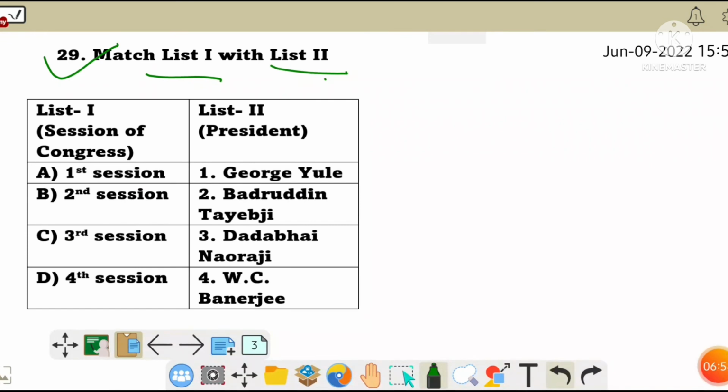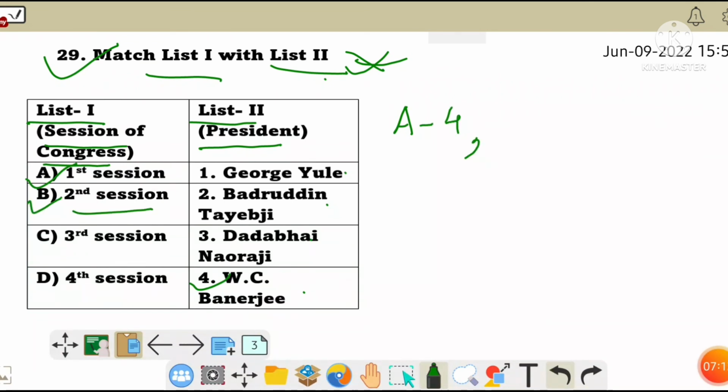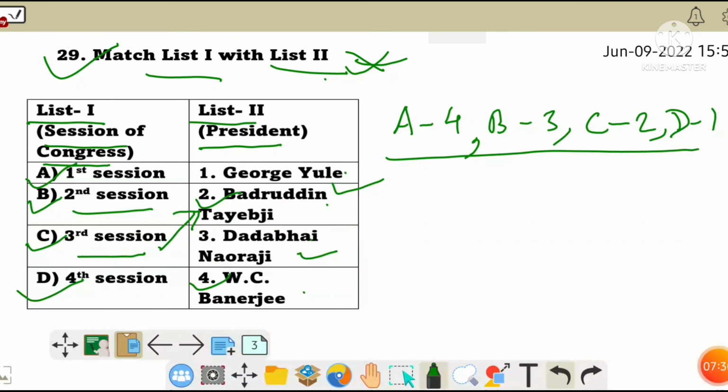Next, match list 1 with list 2. This type of question is frequently asked in competitive exams. In list 1 we have the Congress session and in list 2 the president. The first session's president was Womesh Chandra Banerjee, so A is 4. The second session's president was Dadabhai Naoroji, so B will be 3. And the third session's president was Badruddin Tyabji, the first Muslim president of the Indian National Congress, so C will be 2 and D will be 1. So A4, B3, C2, D1.